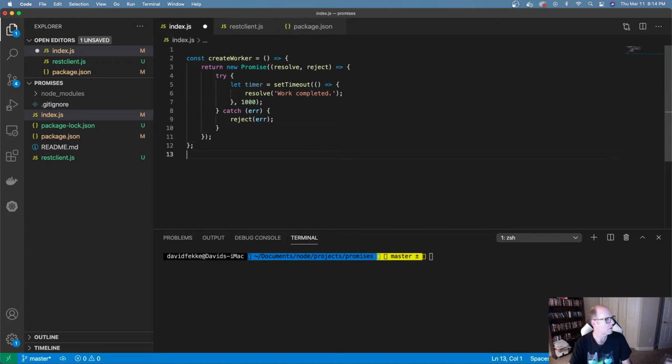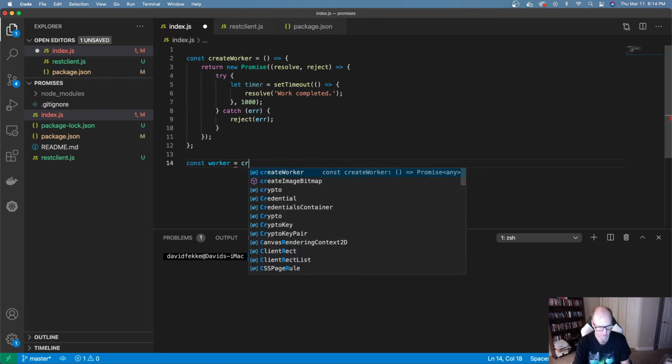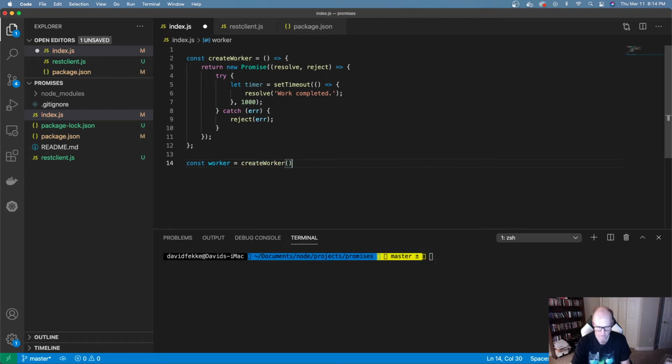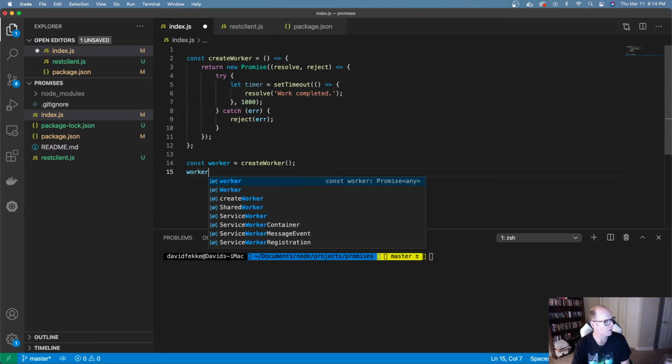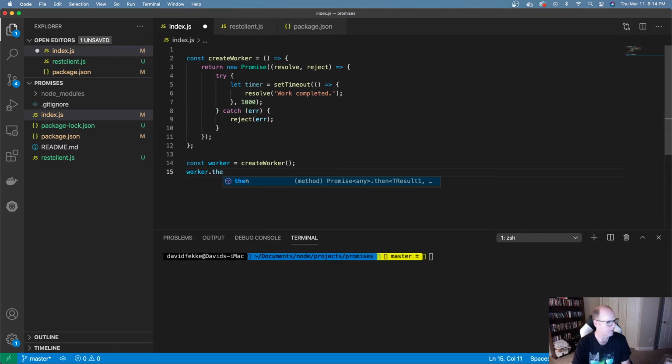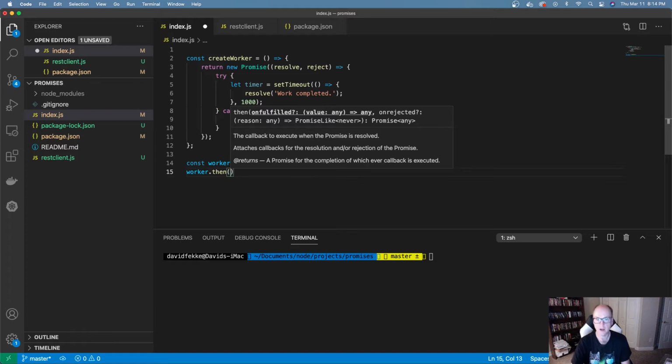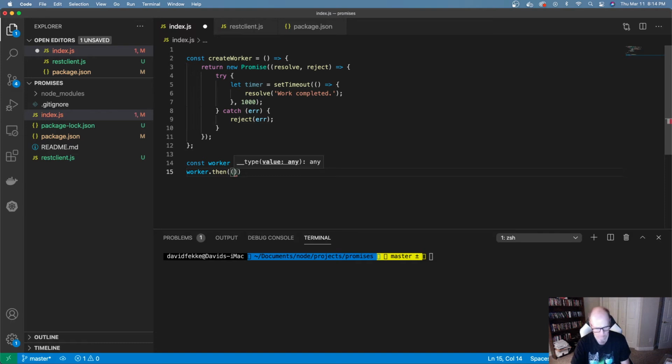And so now if we want to use this, I want to create a worker. We create that worker by calling this function. So I'm going to say create worker. And now I have this worker. Now that I have the worker, there are two methods that you can use off of that in order to process this. So I can say worker.then, and this takes a higher order function. So what I'm going to do is pass the result in here.